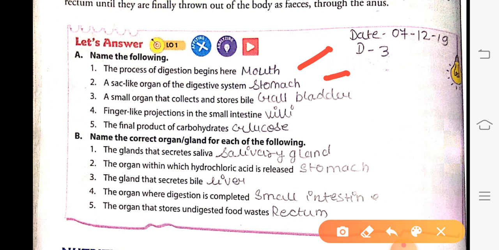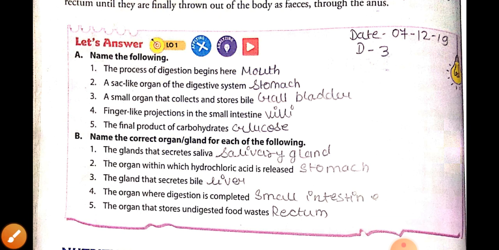Next, name the correct organ or gland for each of the following. So as we already know, the gland that secretes saliva, which gets mixed with the food in the mouth, is salivary gland. The organ within which hydrochloric acid is present. So the hydrochloric acid is present in stomach.